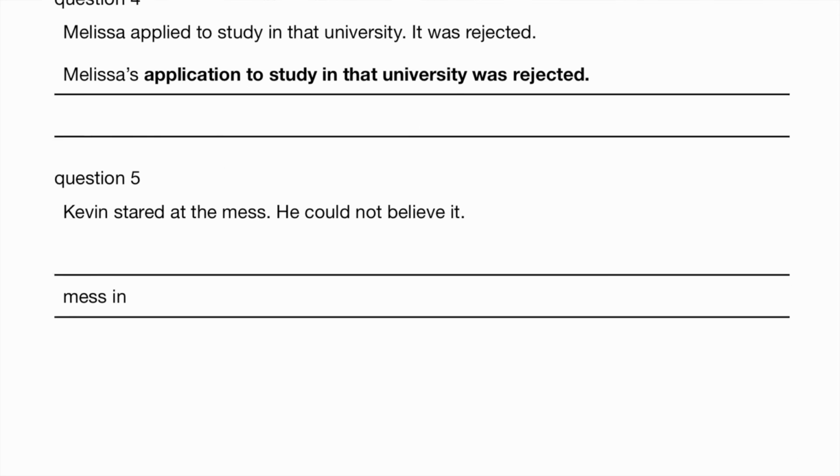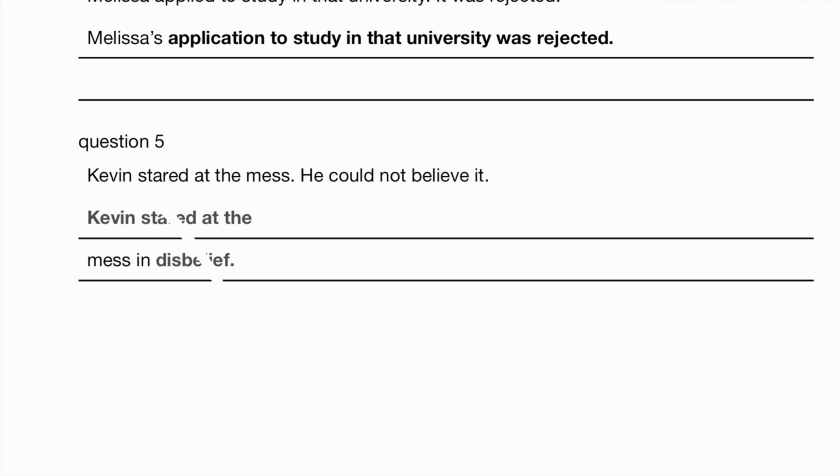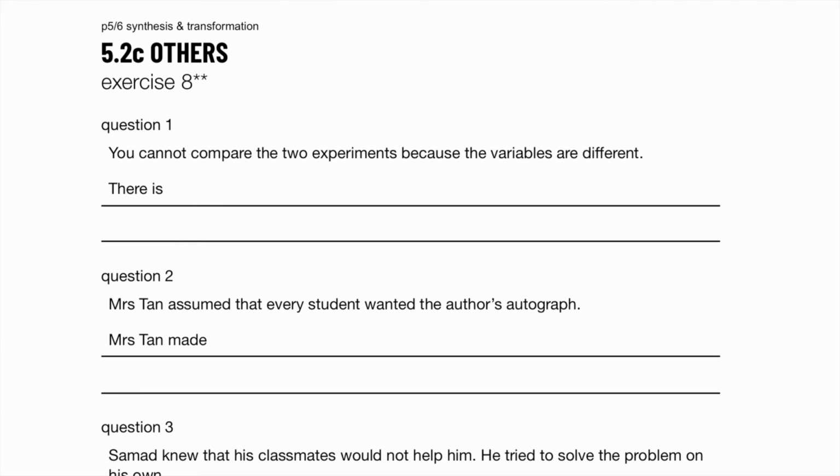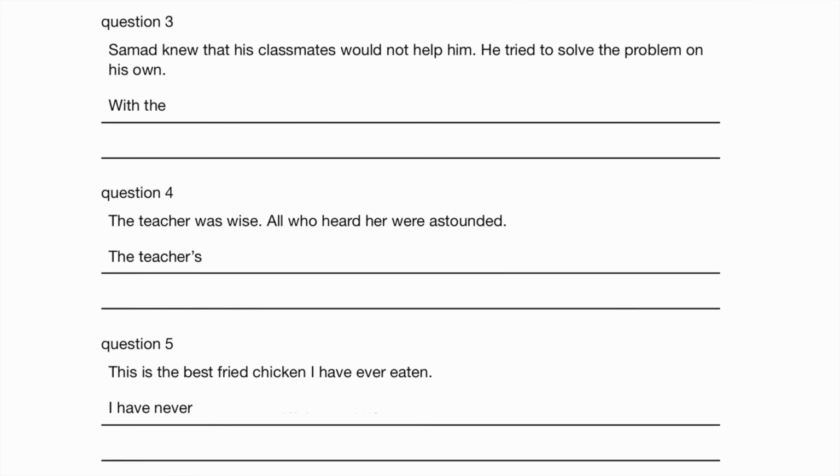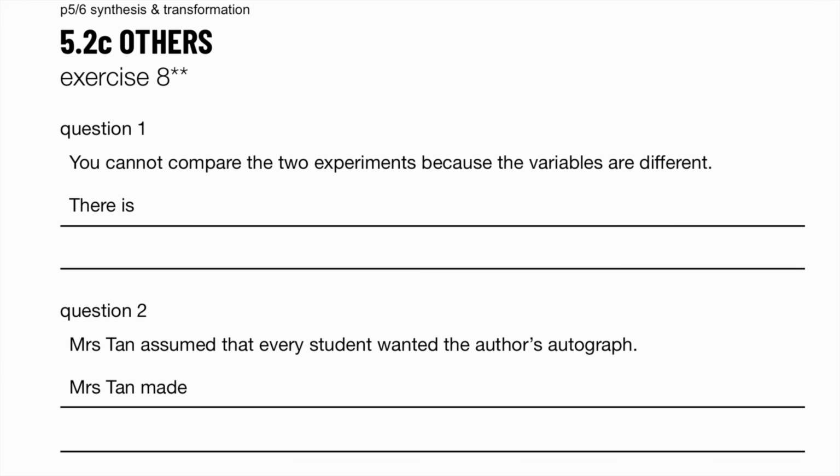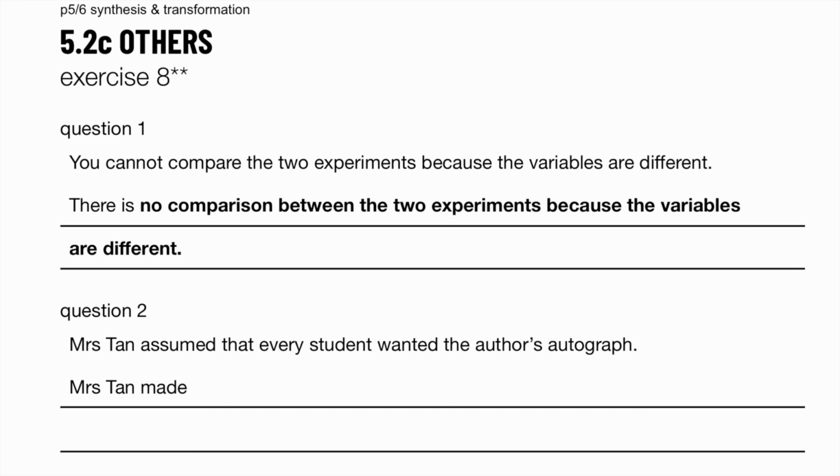Oh no. Kevin stared at the mess in dismay. Believe. He could not believe it, in disbelief. Exercise 8. Again, all of these are level 2, so you cannot compare the two experiments. So there is no comparison between the two experiments because the variables are different.